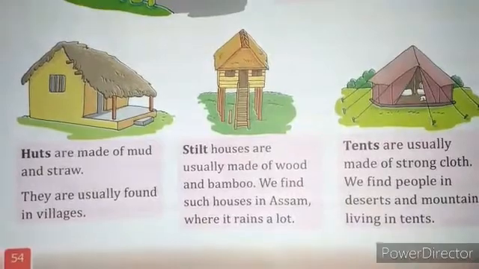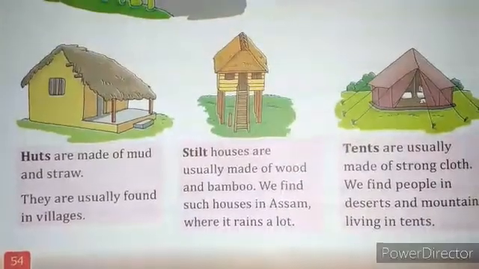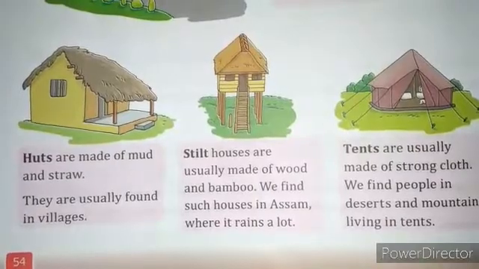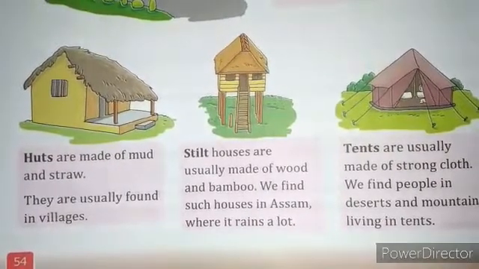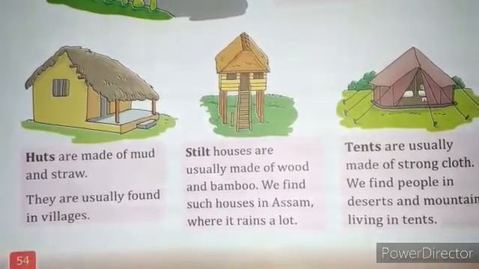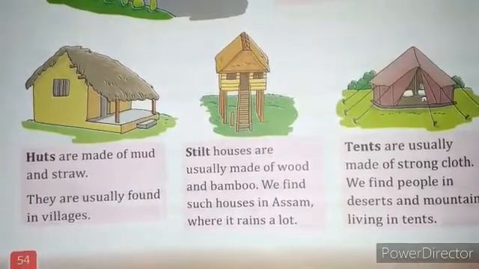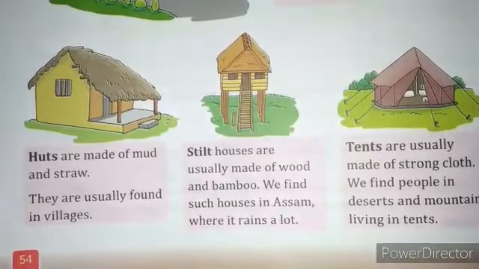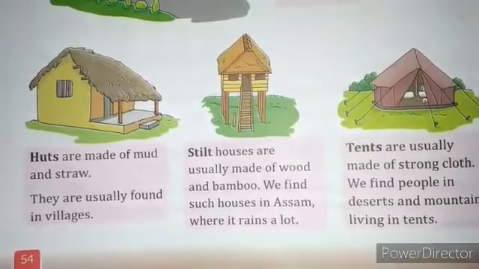Now you can see in this picture there are different types of houses. First is the hut. Now huts are made of mud and straw. You can look over the picture. It is made of mud and straw. Now they are usually found in the village area. If you visit a village, you will see the huts.